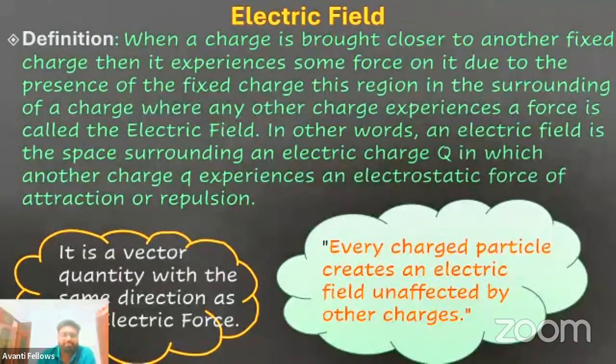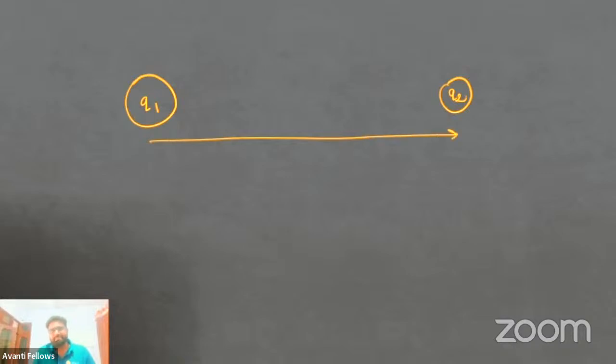Now, the topic that we are going to cover is electric field. I just want you to wonder that if this is a charge, let's say Q1, and there is another charge, let's say Q2, separated by a distance. So this Q1 applies a force on Q2, and this Q2 applies a force on Q1. There is no doubt in that. There is F, which is K Q1 Q2 upon R square. No doubt at all.